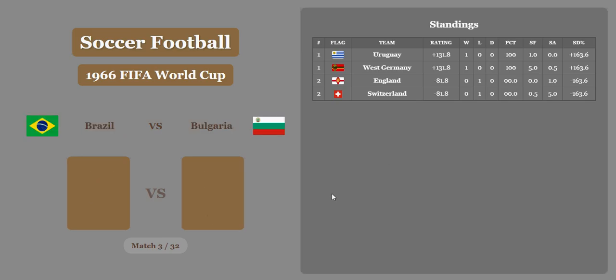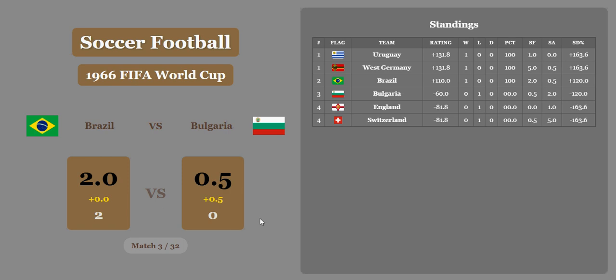Brazil versus Bulgaria. 2-0. Bulgaria loses. In 1966, they get a half goal for economic difference, but Brazil is going to come away with a victory, and they will take second place. Uruguay and Germany tied in first.